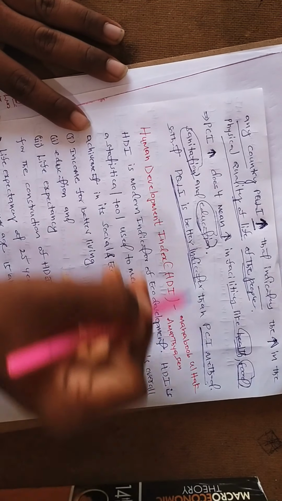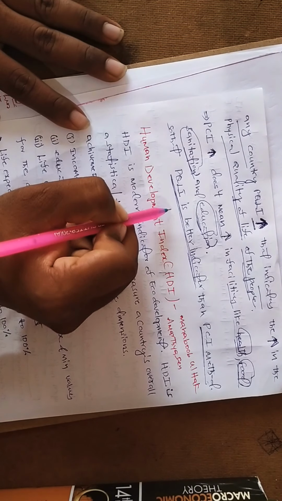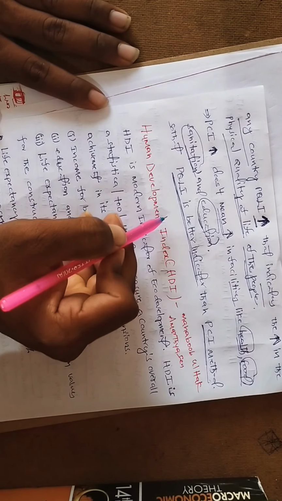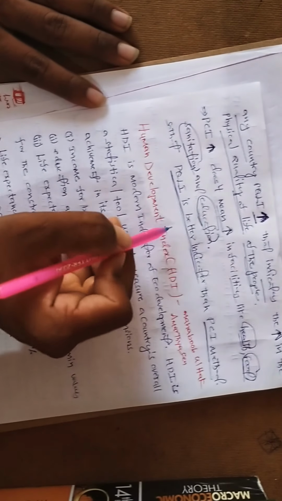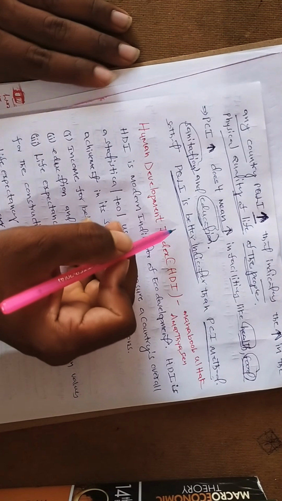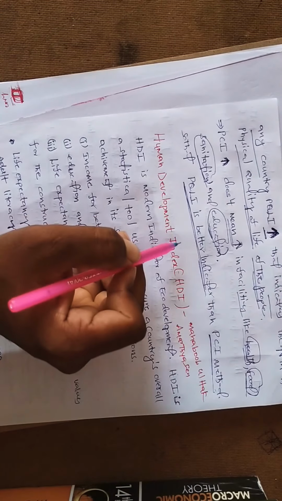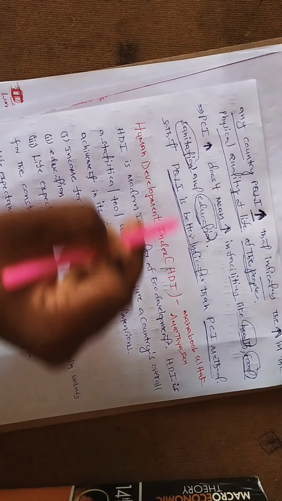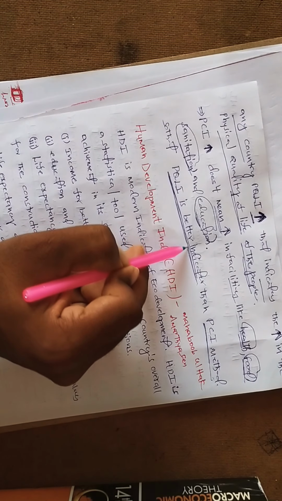Why? Because it studies all aspects: life expectancy, infant mortality rate, and literacy rate. These three indicators can be measured in terms of the physical quality of life index.